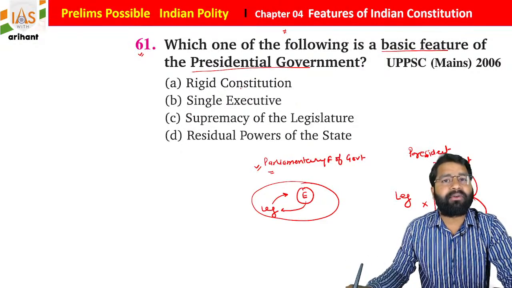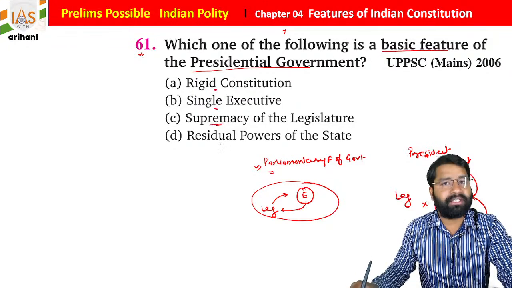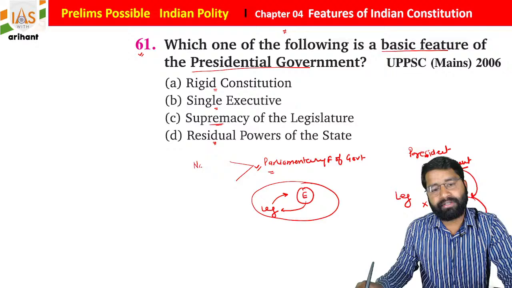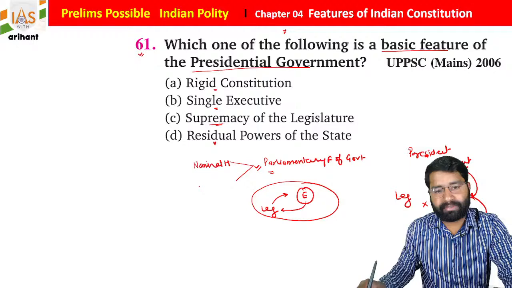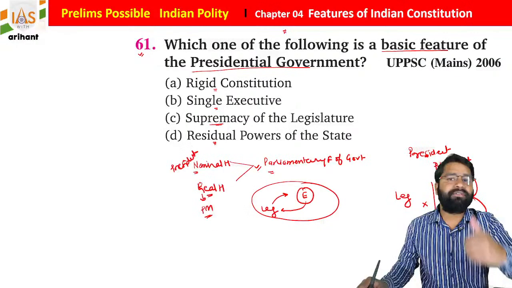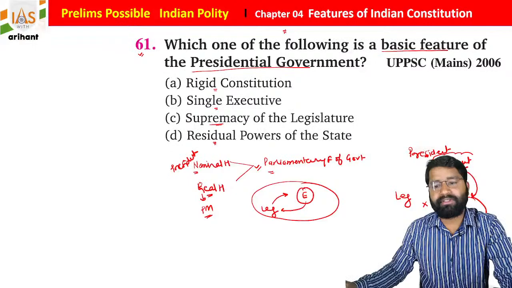So which of the following is a feature of the presidential government? Rigid constitution, single executive, supremacy of the legislature, nominal head and real head. See, in the USA, in the presidential form of government, only the president will be there and he will be the sole authority.